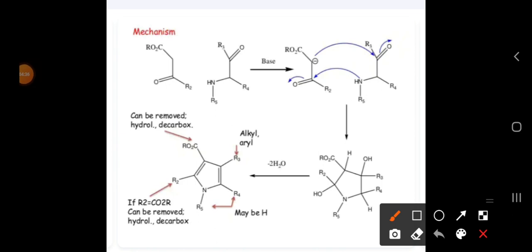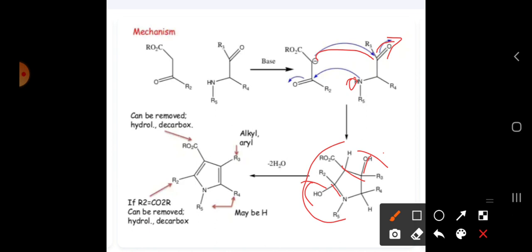If you turn O minus, here H plus is there, this H plus will come and add here, this bond is formed here. Here H plus is there, this H plus will come and add to the OH, and this bond comes and adds here. So finally we got a derivative here.